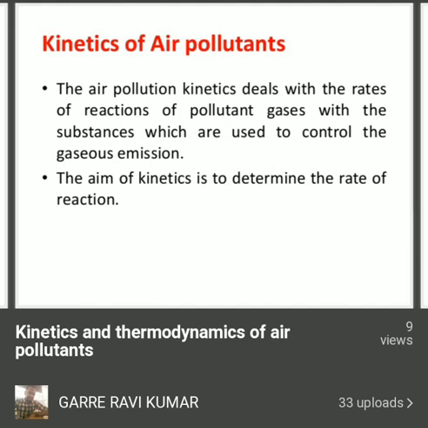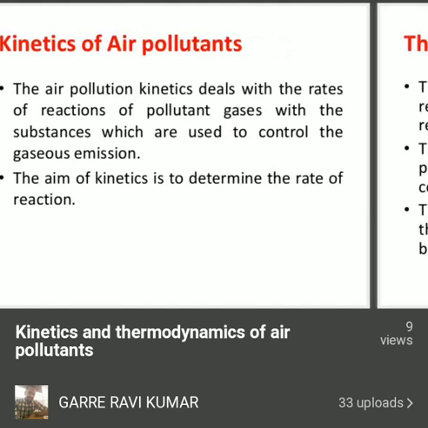Understand? Whatever chemical reactions take place during absorption, adsorption or combustion, the rate of such reactions will be discussed by the kinetics of air pollutants. The aim of kinetics is to determine the rate of reaction.